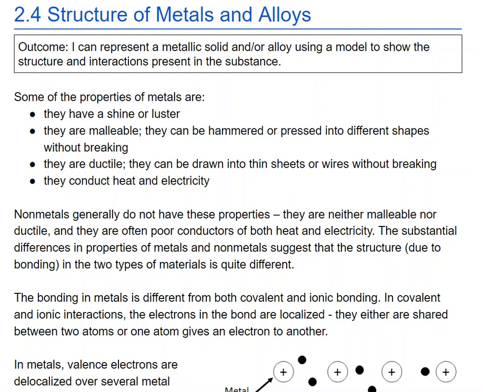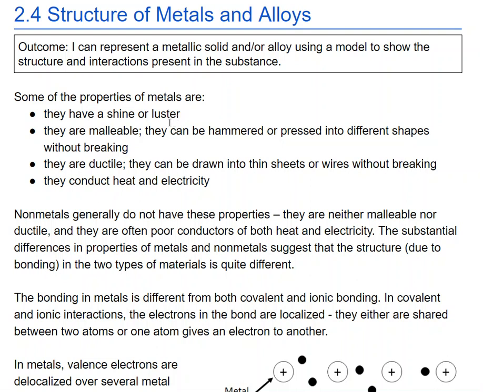This is 2.4, structure of metals and alloys. And your outcome is I can represent a metallic solid and/or alloy using a model to show the structure and interactions present in the substance. So some properties of metals: they're shiny, they're malleable, they're ductile, and they're good conductors of heat and electricity.